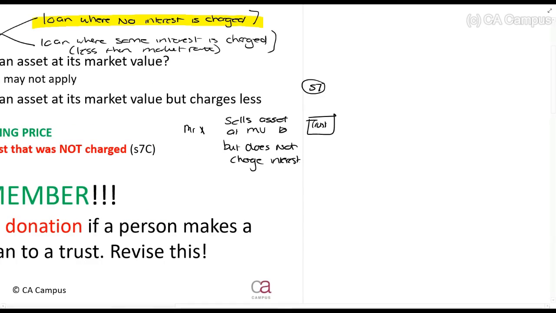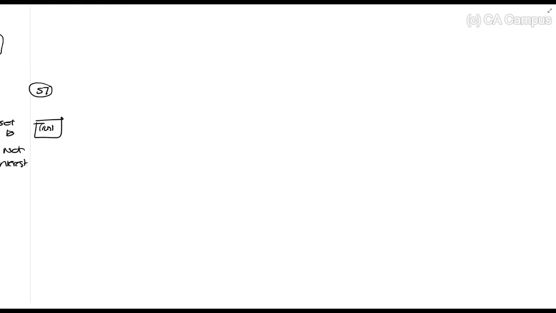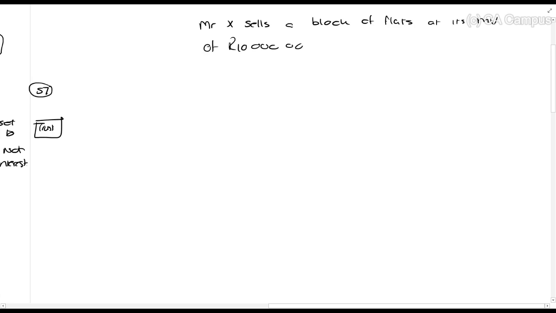So, for example, Mr. X sells a block of flats at its market value of 10 million to, let's just call it a trust, but does not charge interest.